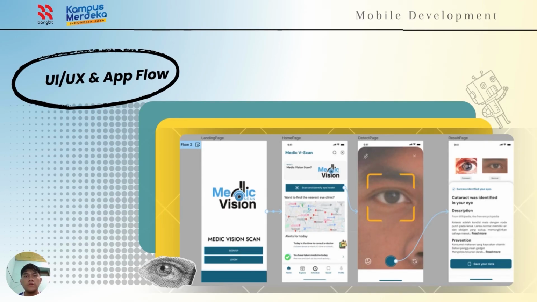Next is the UI/UX and application flow. In the application, after the user logs in, they are directed to the home page. The main feature allows scanning the eyes using the camera, providing an immediate identification of normal or potentially indicating cataract.